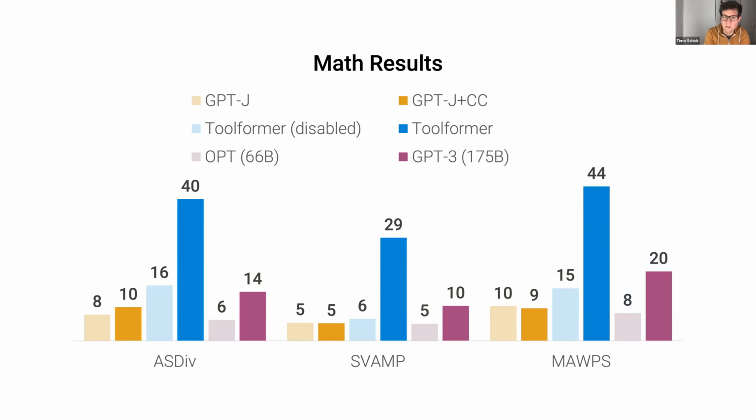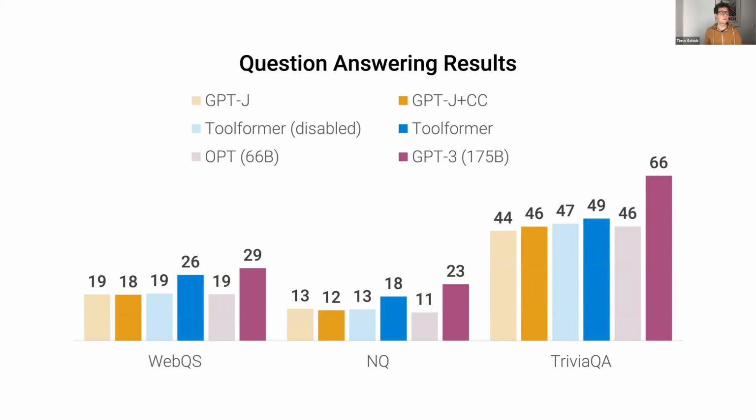Things look very similar for our third set of tasks, which is question answering, as long as we only look at our 6.7 billion parameter baselines. So for those, we can still see that our Toolformer clearly outperforms all the other baselines.